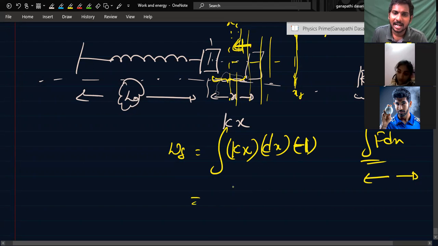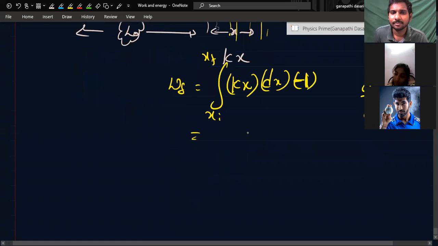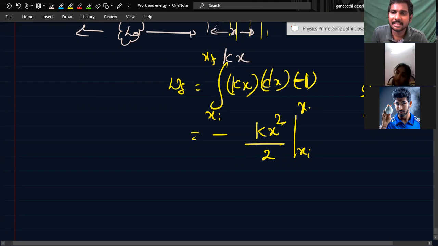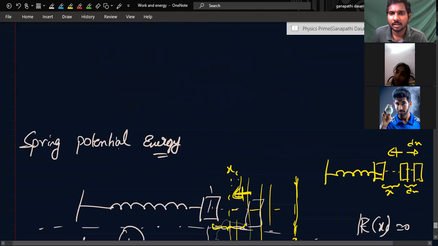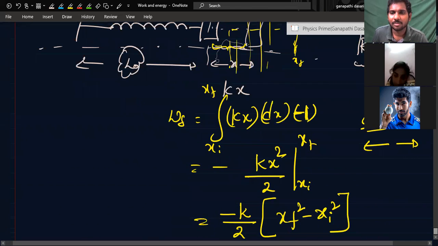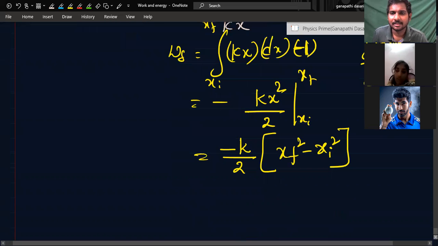From x initial to x final, if you integrate, what will happen? Ws is equal to minus k into x square by 2 from x initial to x final. The answer will be minus k by 2 into x final square minus x initial square. You got it?